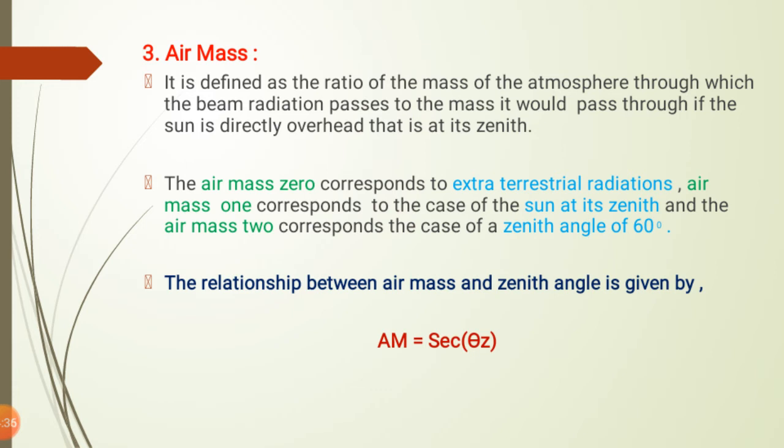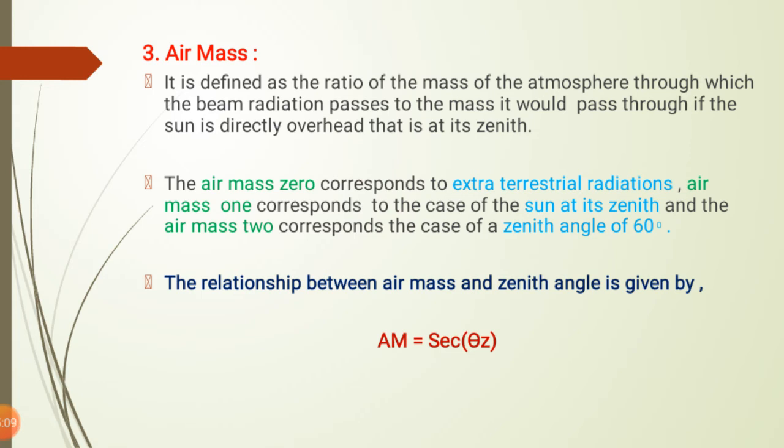First is the mass of the atmosphere through which the beam radiation passes, and the second is the mass through which the radiation passes when the sun is at the zenith, exactly overhead. So the air mass is the ratio of two masses, and it is unitless.